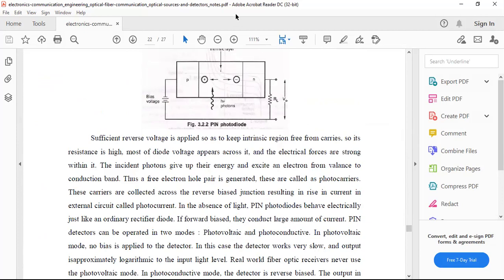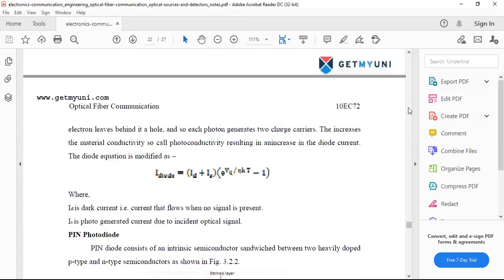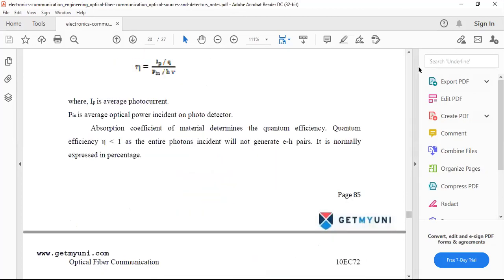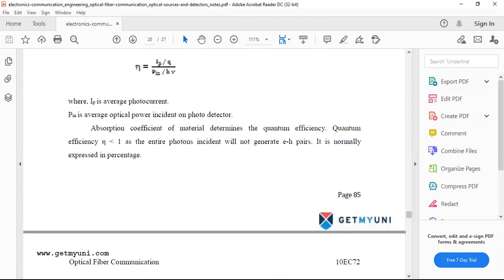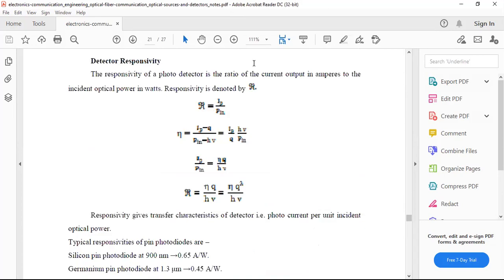Students, am I audible? Yes, sir. The PPT is visible now. Is it visible or not? The pin photodiode slide is visible, sir. Now only we will start the pin photodiode.